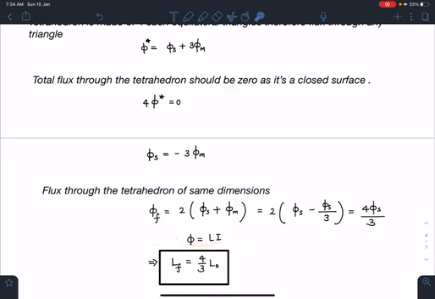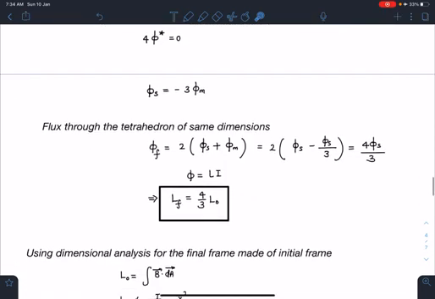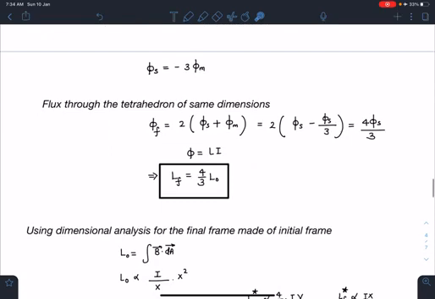solved using this. They have got the answer by using this inductance value, but there is a catch, and the catch is another very important step of this problem, and that is we have derived this for a tetrahedron of side length x, but actually that is not the case. The tetrahedron which we have is having side length of y.